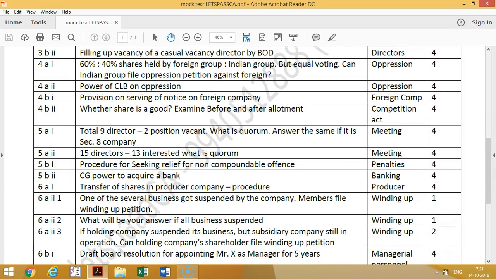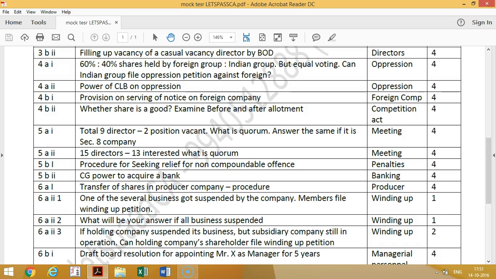Then provision on service of notice on a foreign company. So this is from section 383, I guess. So if you serve notice to the authorized person, that is enough. You need not serve to the branch address or the principal company. So this is from foreign company, 4 marks they have asked.